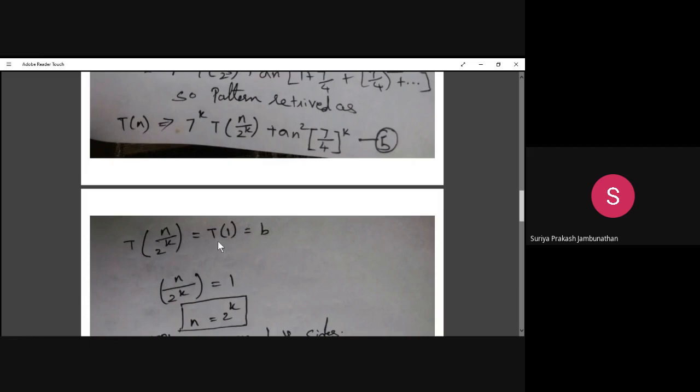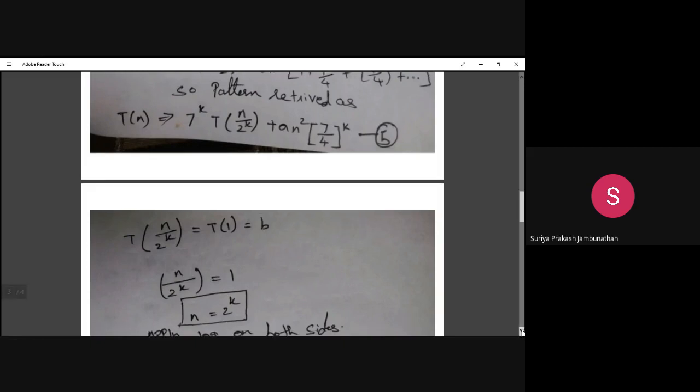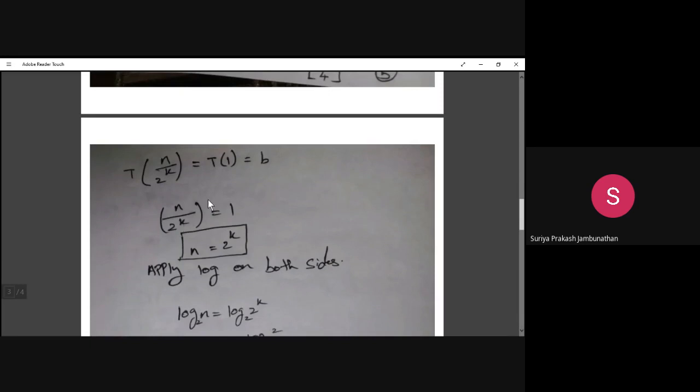Now removing T from both the sides, we will get n divided by 2 power k equal to 1. So from this we are identifying the n value. n will be 2 power k into 1, so n value will be 2 power k.